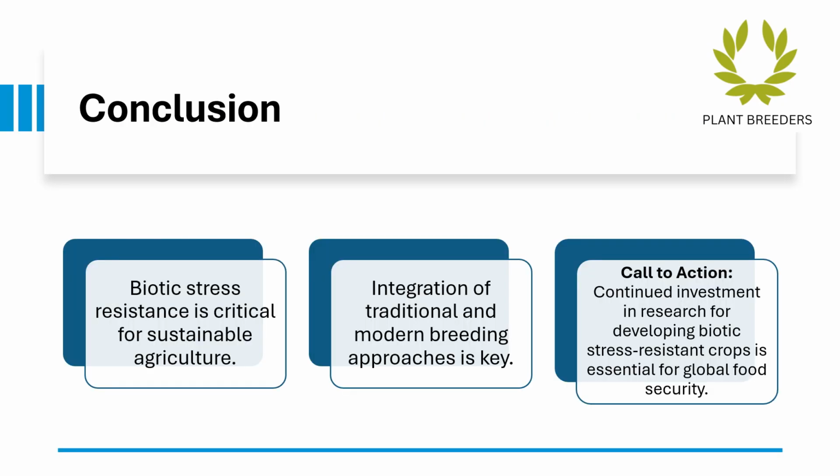Stress resistance is vital for achieving sustainable agriculture. The integration of traditional and modern breeding approaches, alongside ongoing research investment, is essential for developing resilient crops and securing global food security.